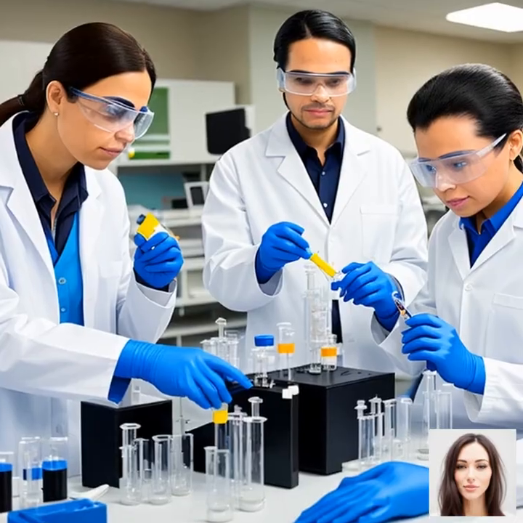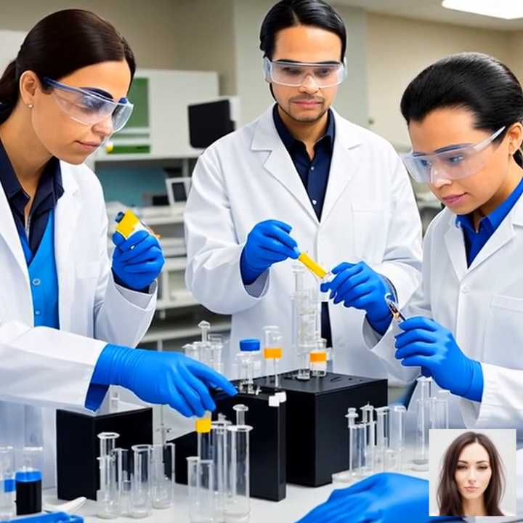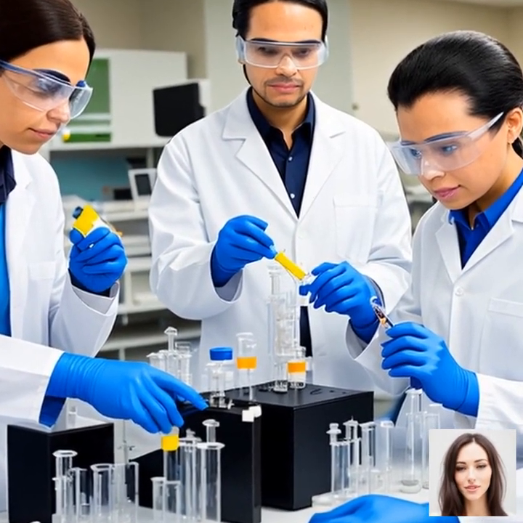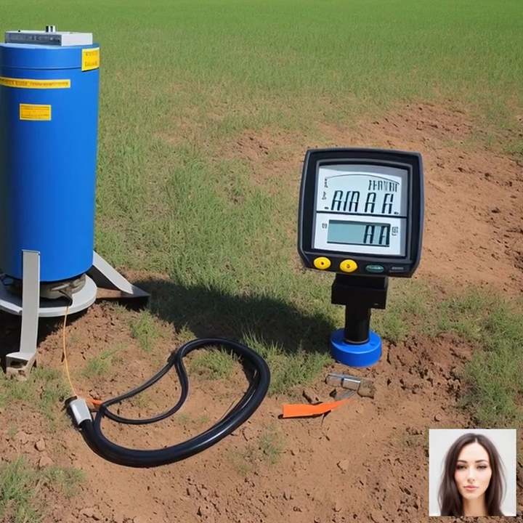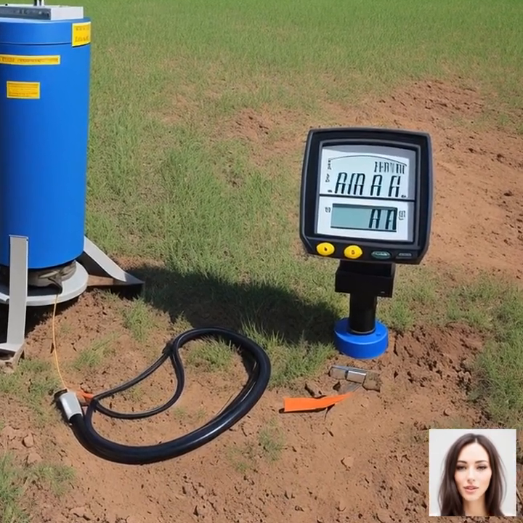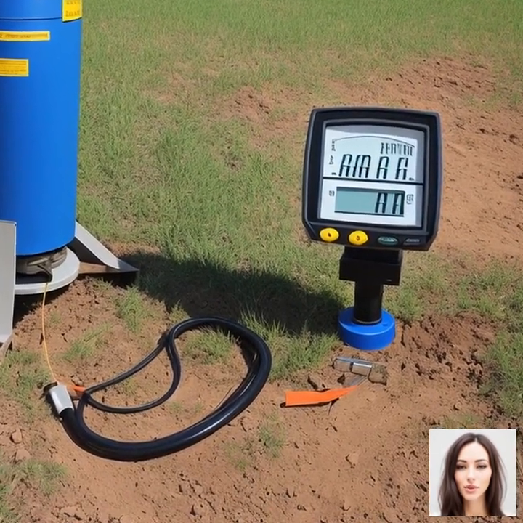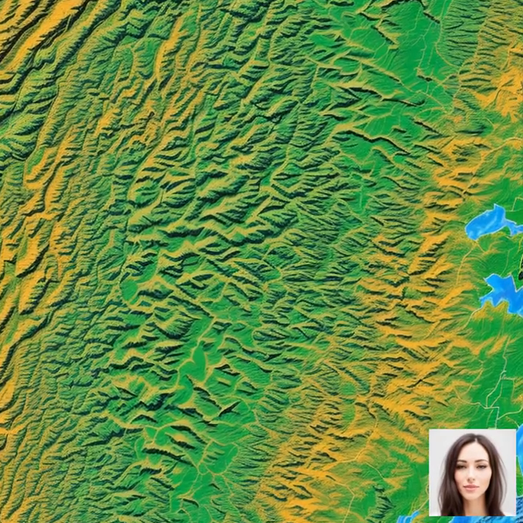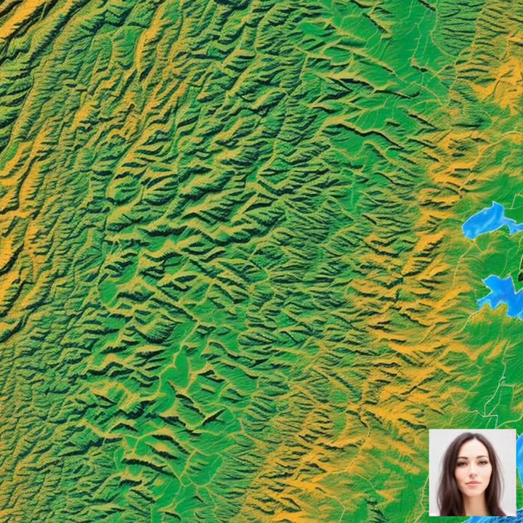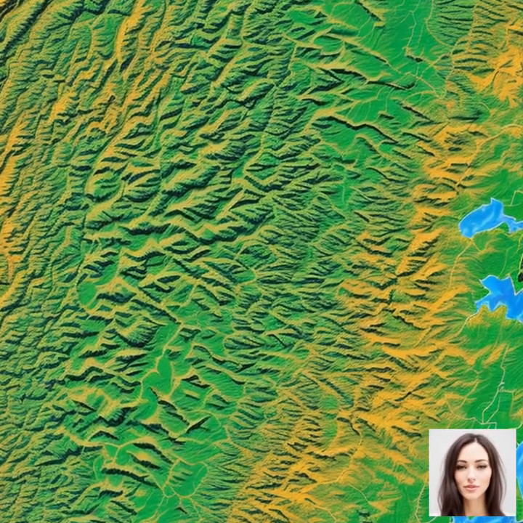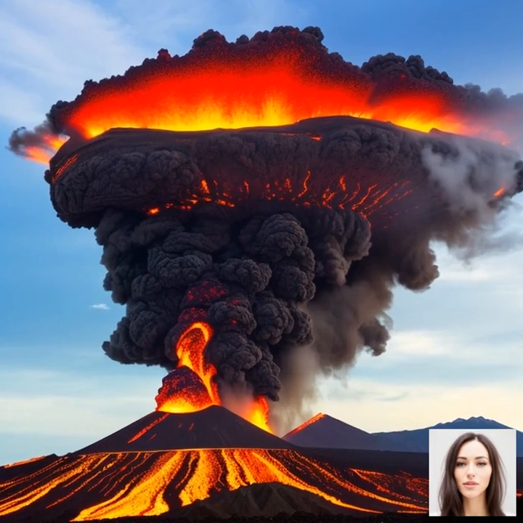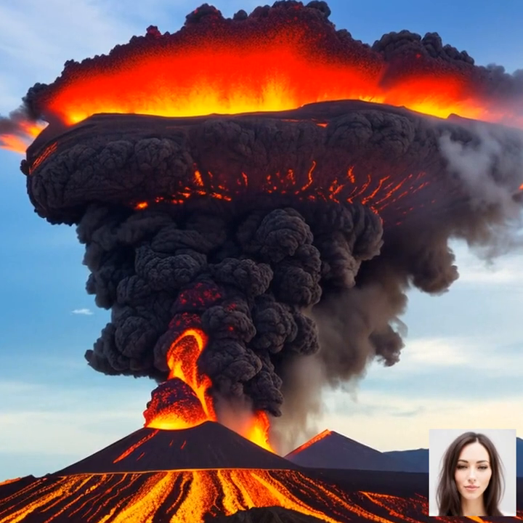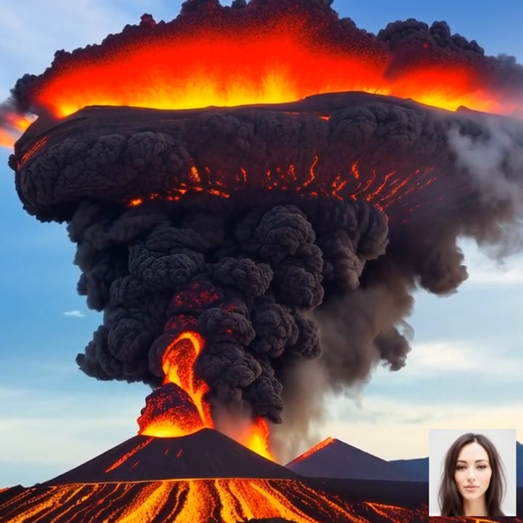Seismic activity is closely associated with the movement of magma beneath a volcano. As magma rises through the Earth's crust, it generates earthquakes due to the fracturing of rocks and the movement of magma through fissures. By monitoring these earthquakes, scientists can detect changes in volcanic activity and assess the likelihood of an eruption. Seismic monitoring involves the use of seismometers, which record ground vibrations and help identify patterns indicative of an impending eruption. Next, we have gas measurements.